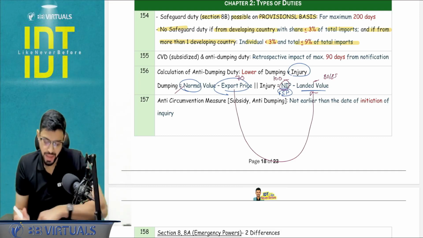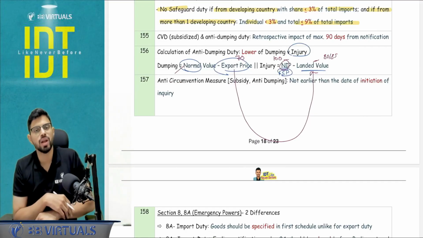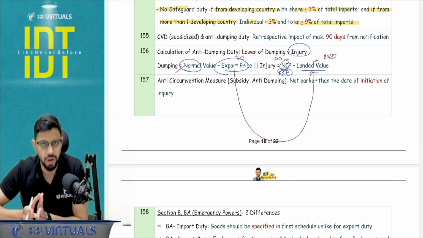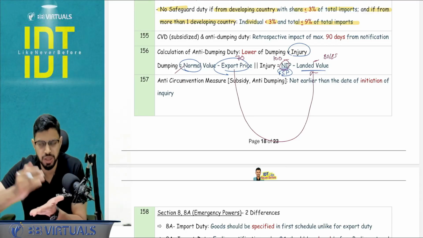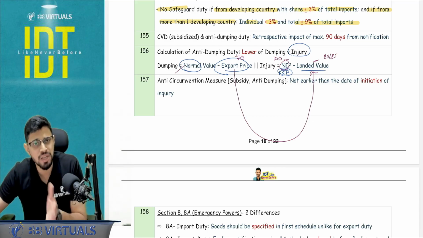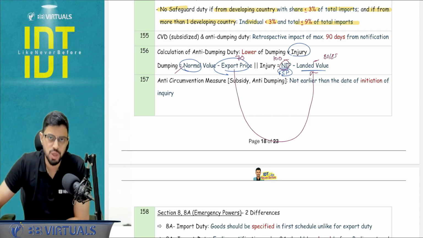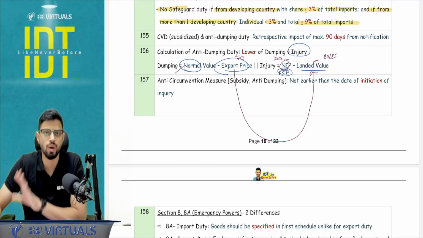Next. Anti-circumvention measures are possible in subsidy duty and anti-dumping duty. What is circumvention? Circumvention means you're trying to avoid our duty by changing the description, the name, the origin, the form, or anything else by which our duty is rendered ineffective. So in that case, we can take anti-circumvention measures and charge the duty on that other article as well, whatever the change you have tried to make.